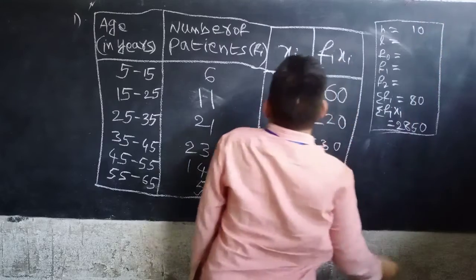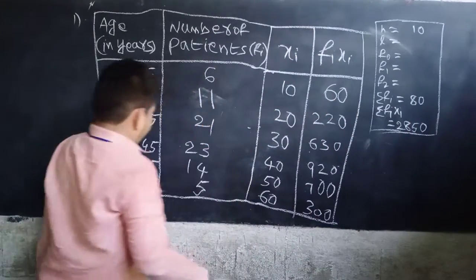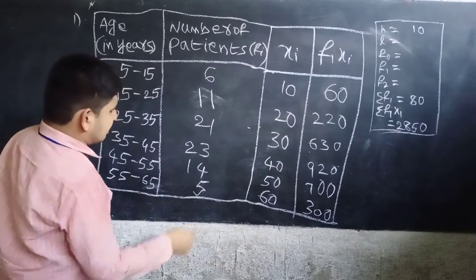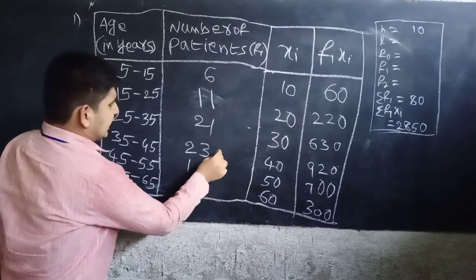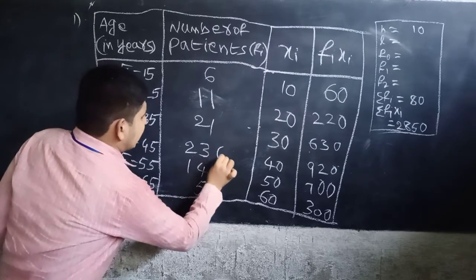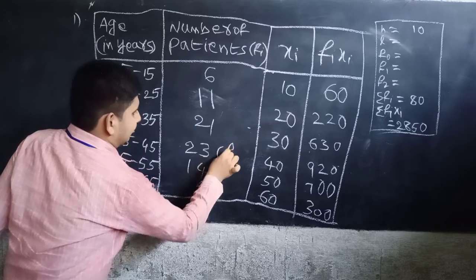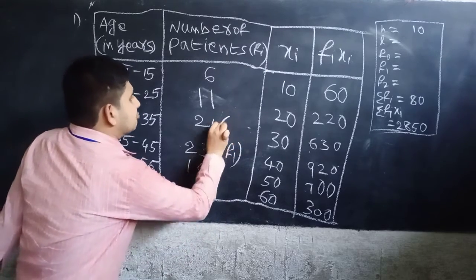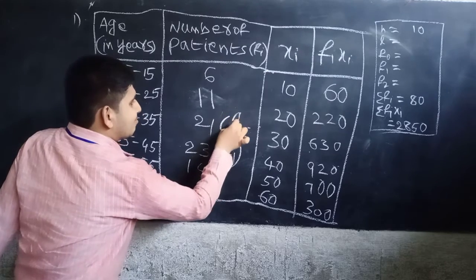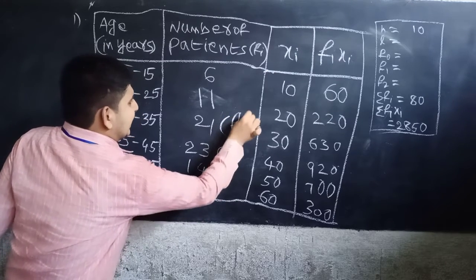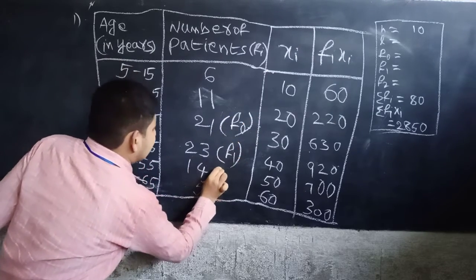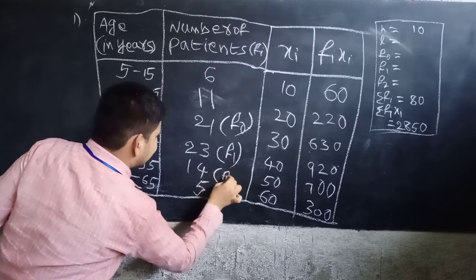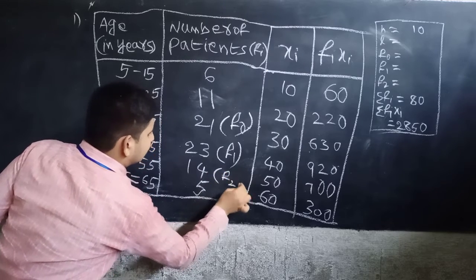Okay, now we need frequency, which is the highest value, 23. 23 is the highest value. So this is F1. Okay, this is F0, the preceding. Okay, this is F2, the succeeding.